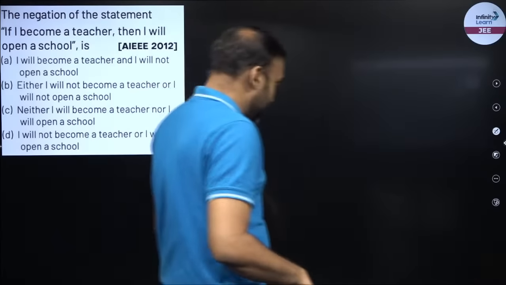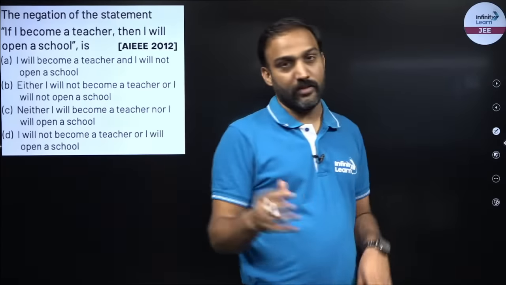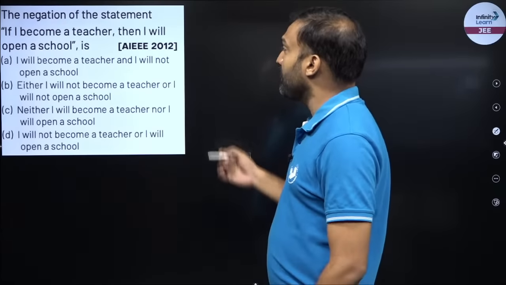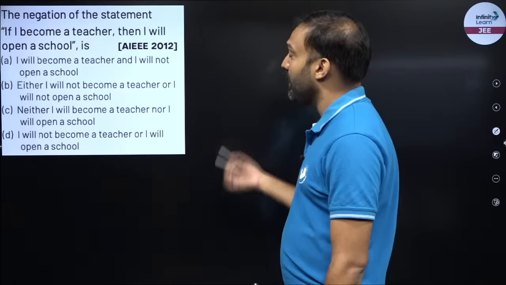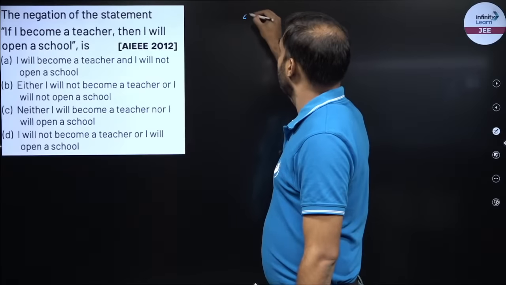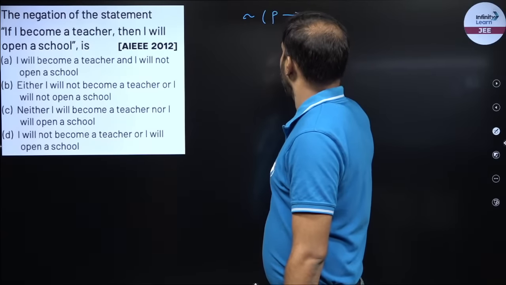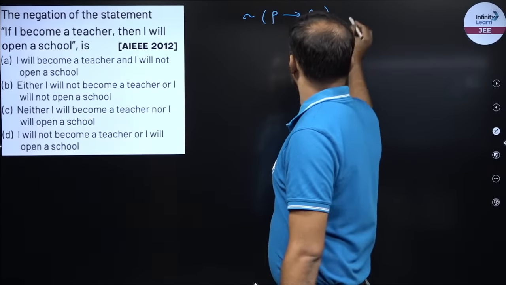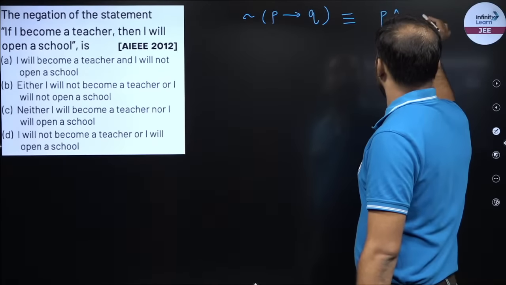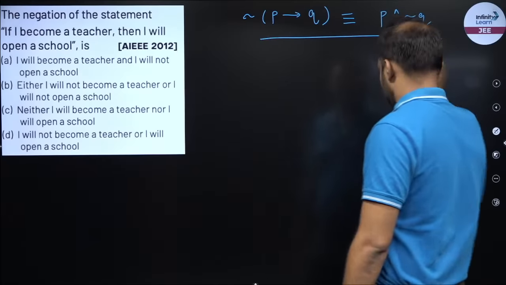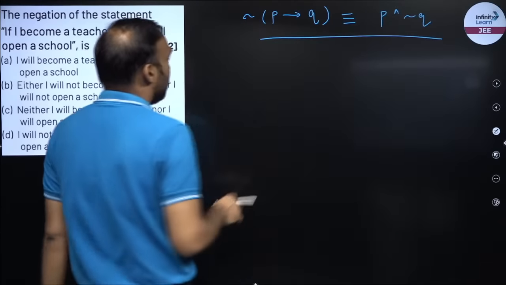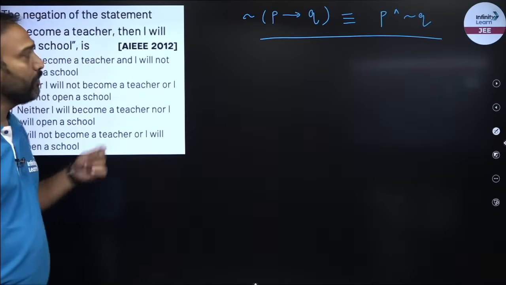What is the next statement? Now I have to find out the negation, right? Negation of if P then Q. So, if I become a teacher, then I will open a school. What is the negation, right? So negation of P implies Q will be given by P and negation of Q. Right, this is the equivalent result. So negation of if P then Q would be equal to P and negation of Q.